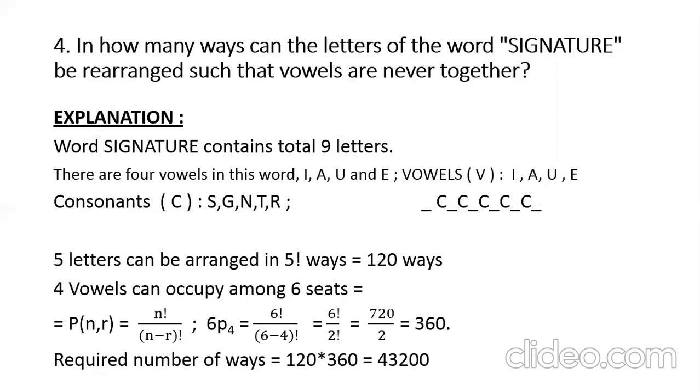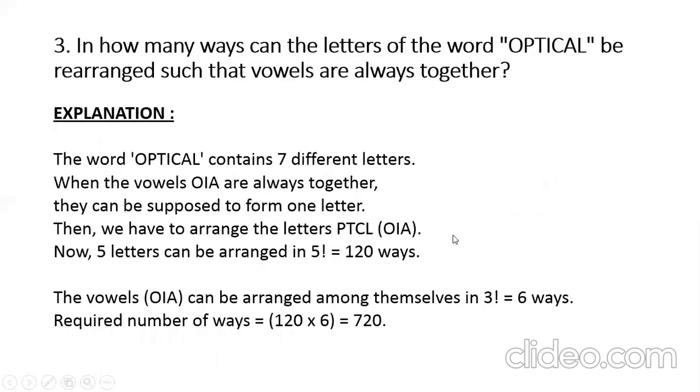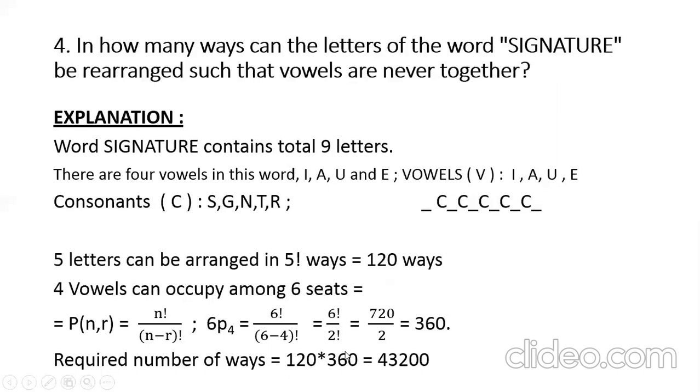You have to select 4 seats out of the available 6 seats, so 6P4 is nothing but selection come arrangement. As per the formula, it gives you 360 ways. So the 4 vowels can occupy the 6 available seats in 360 ways as per the given condition.